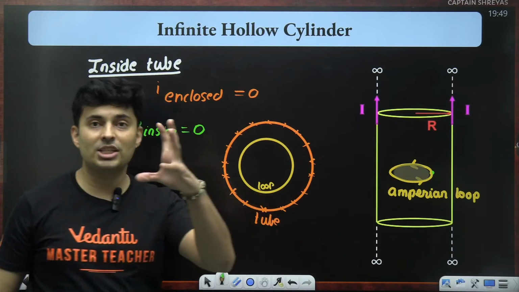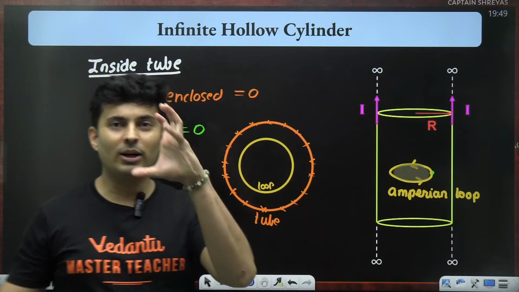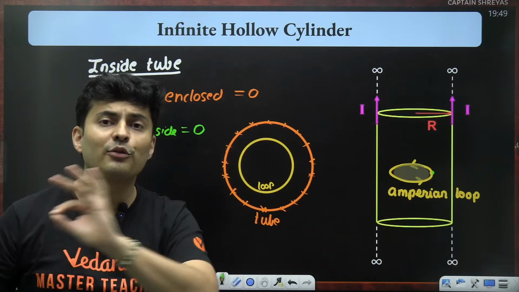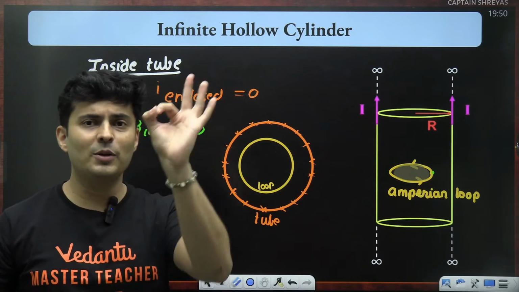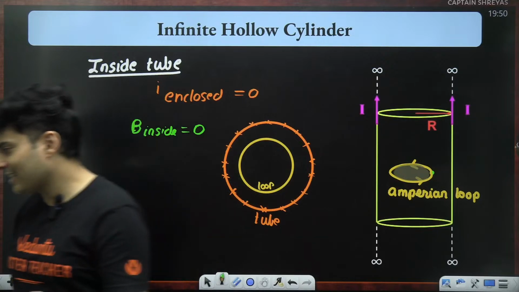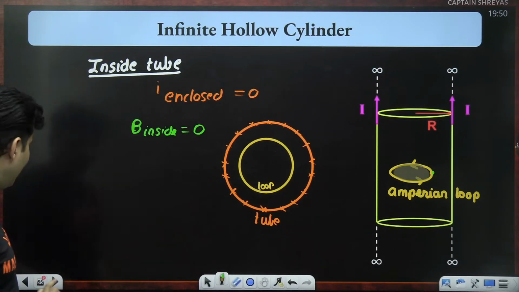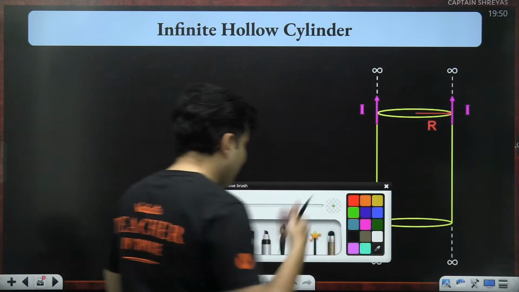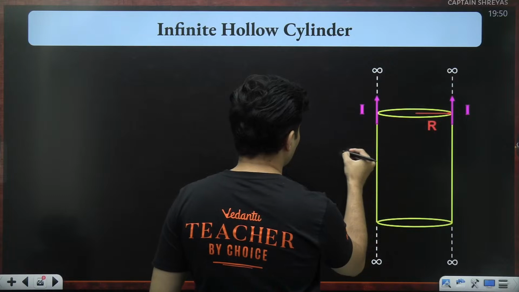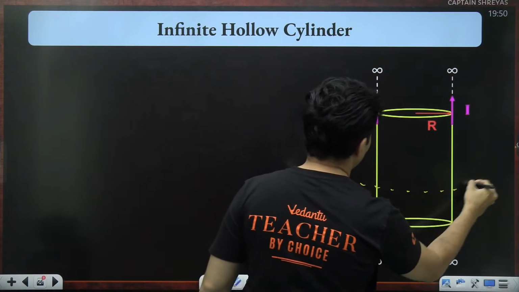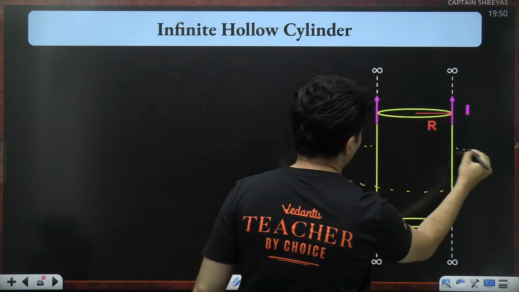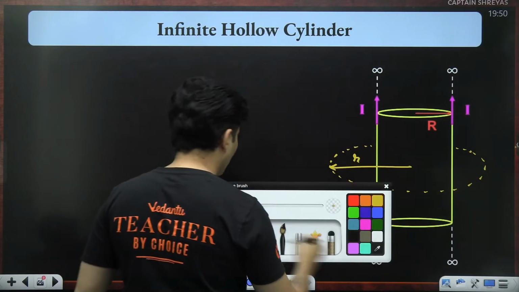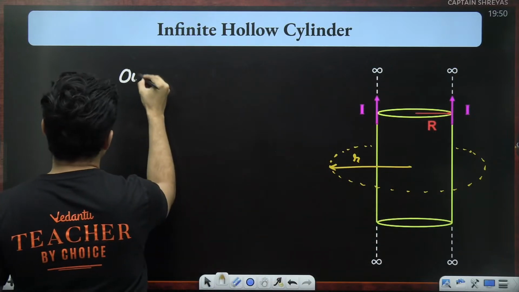This reminds me of the shell problem of electrostatics. If you are taking a shell which is charged, inside the shell, no matter where you go, the field is zero. Correct? Same way, if you are outside a shell, what happens? The shell behaves like a point charge, and that's exactly what happens over here also. So again, if somebody takes a big Amperian loop, and you are at some distance r, now you are basically outside.